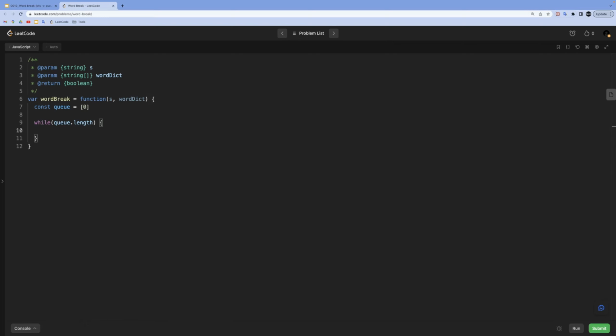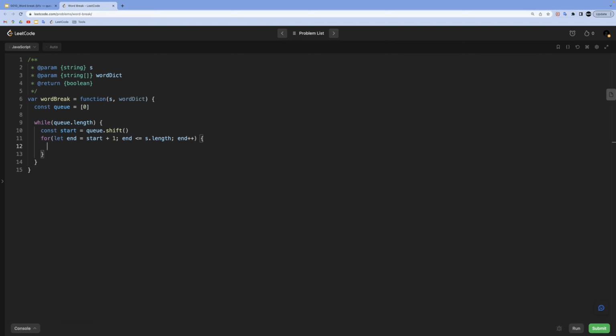Next, inside of this while loop, we are going to take the first starting point from our queue, which is 0 at the beginning. So we will do const start is equal to queue dot shift, the first item. This will give us the 0 as a starting point. Then we will do another loop for the input string, but this loop is only responsible for our end pointer because we already got our first pointer from the queue right here. So we will do for let end equal to start plus 1 and less than or equal to s.length and end plus plus. Remember that I told you end and start pointers could not overlap, and the end pointer has to be at least next to the start pointer, that +1 will do the job here.